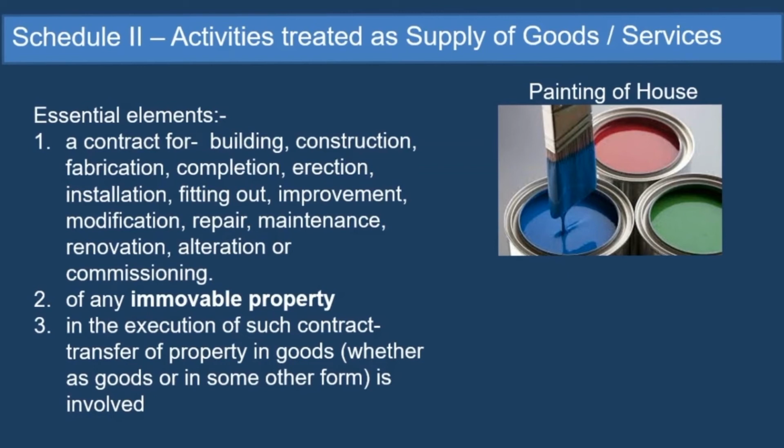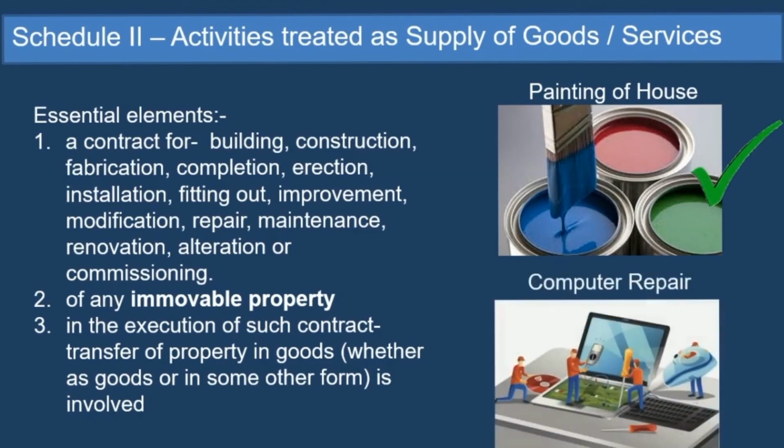But that's okay. So in execution of such contract, transfer of property in goods, whether as goods or in some other form, is involved. So here, the transfer of property in paint has happened, but not in the form of paint. So this will be treated as a works contract.